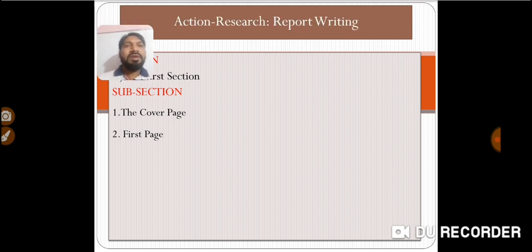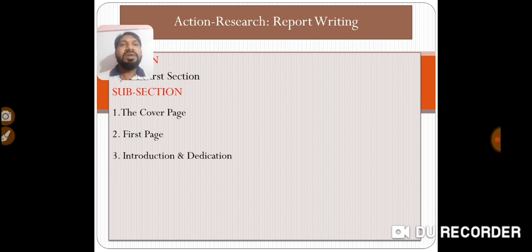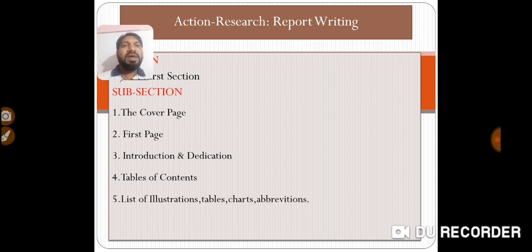Then the third point is introduction and dedication. So you have to write dedication as well as introduction about yourself. The fourth point is table of contents. In this table of contents you have to mention the chapters which you are going to write. The fifth one is the list of illustrations, tables, charts and abbreviations. Then the sixth one is preface or foreword including acknowledgement.